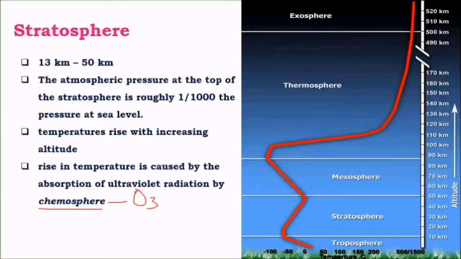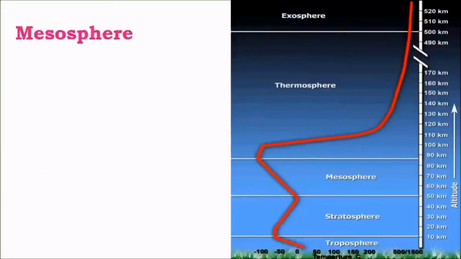As a result, absorption of this light by ozone is a very important phenomenon. And this layer is mostly free of clouds and various other weather phenomena. Only a few types of clouds are found at the bottom layers of the stratosphere. There is a negligible amount of water vapor in the stratosphere.